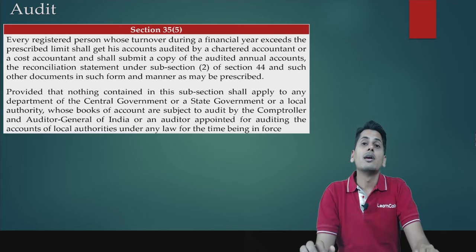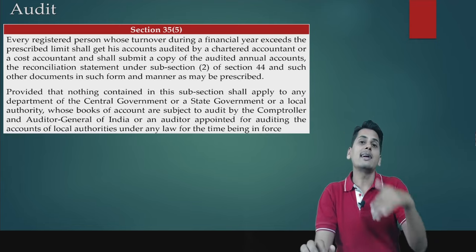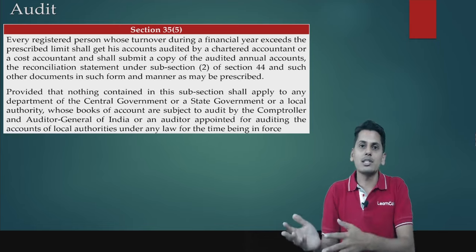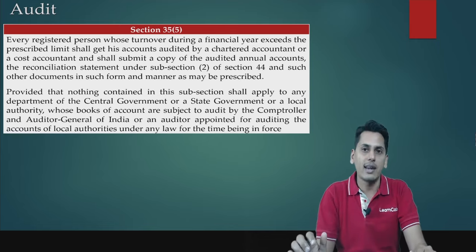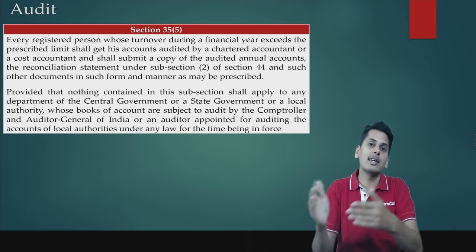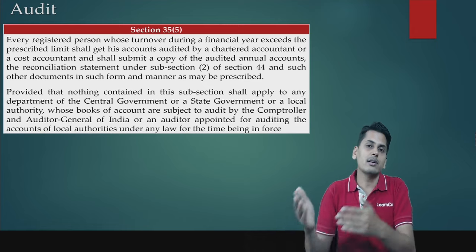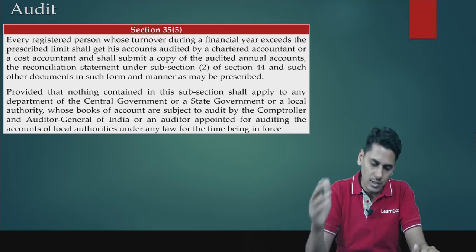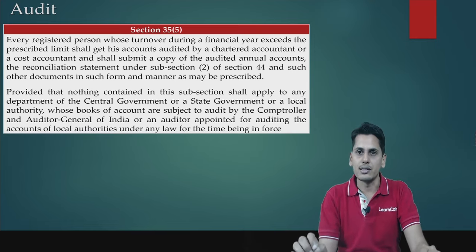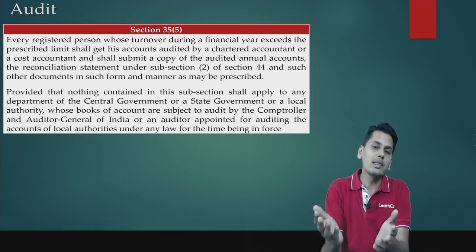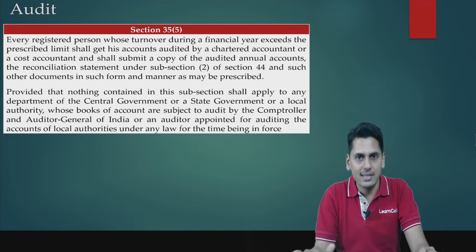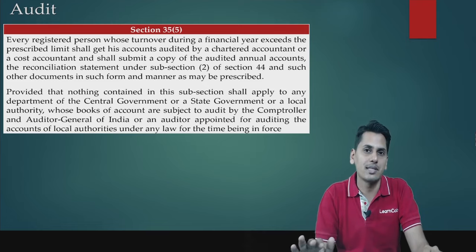Now friends, this particular issue was highlighted to the government as a cost-intensive exercise. The value addition coming out of this GSTR 9C is not worth the cost involved, compared to the revenue collections, by getting the work of GSTR 9C done by these professionals. So therefore the government has decided to omit 35 subsection 5.